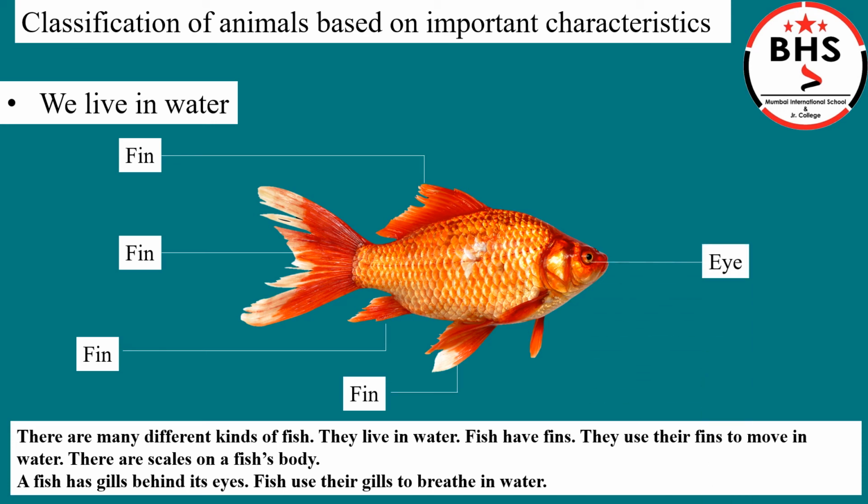This is an eye. These are scales. It grows out on the skin of a fish. It is like a protective layer on the fish. These are gills. These are behind the eyes of a fish. Fishes use their gills to breathe in water.